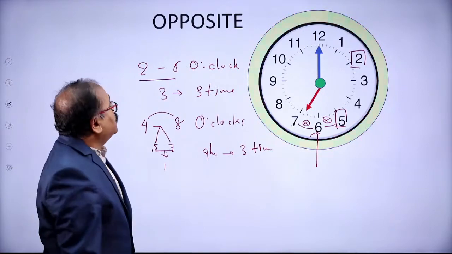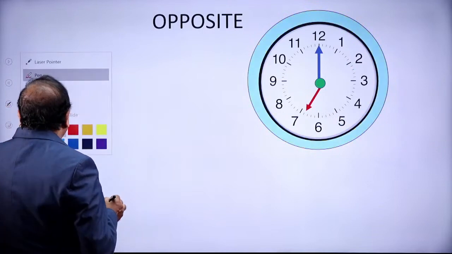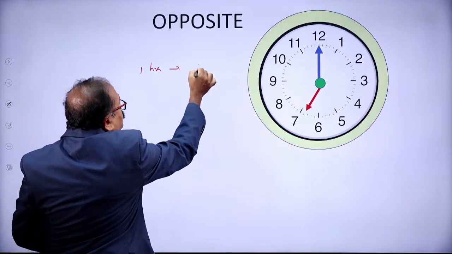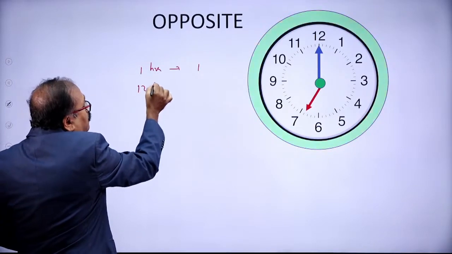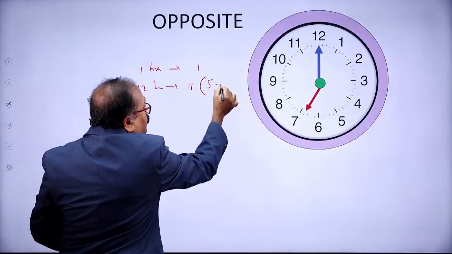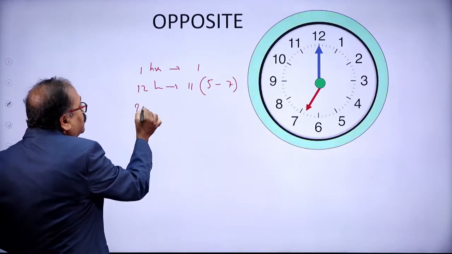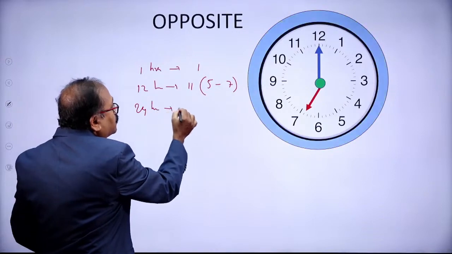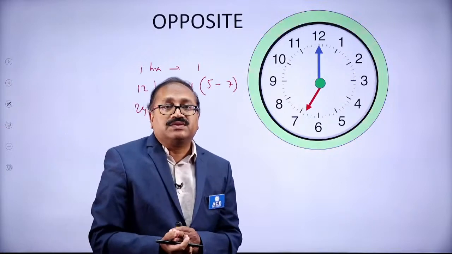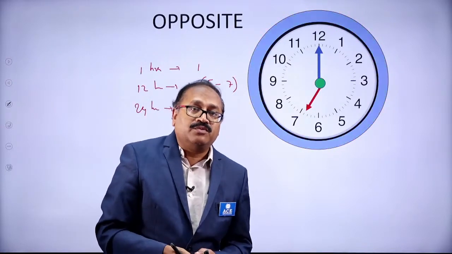That is one fact I wanted to share with you. So as far as opposite is concerned, in 1 hour, how many times? 1 time. But in 12 hours, how many times? 11 times. Where are we missing 1? From 5 o'clock to 7 o'clock, we miss 1 opposite. And in 24 hours, how many times opposite? 22 times. One very interesting thing I discussed with you, and this is a shortcut you don't get in any book.